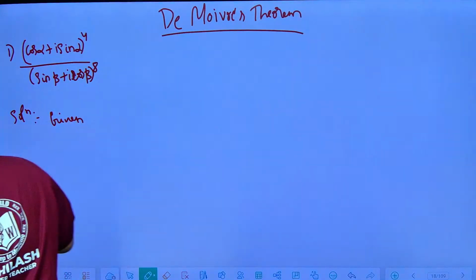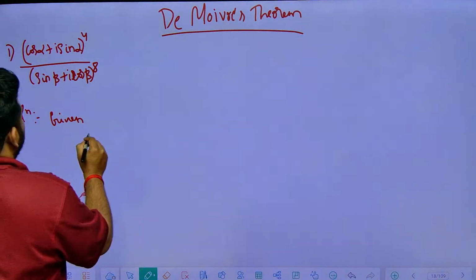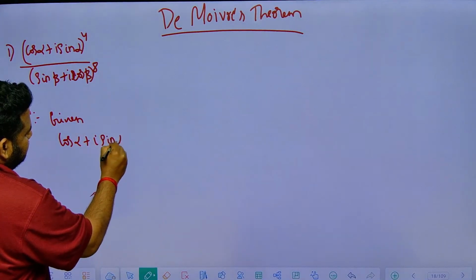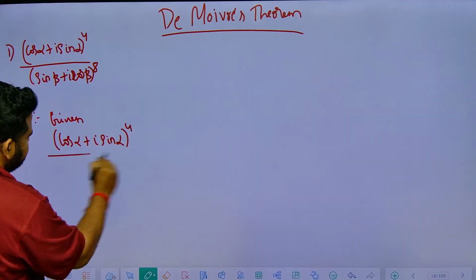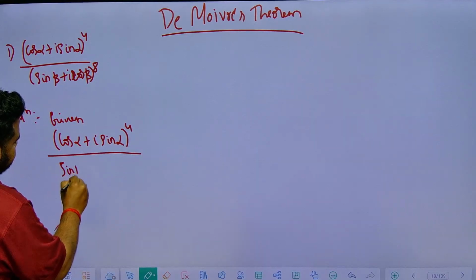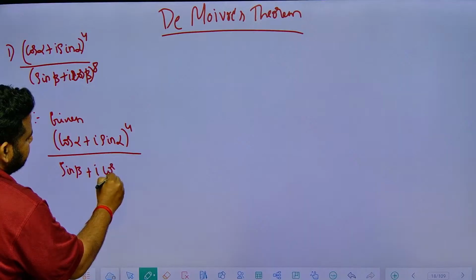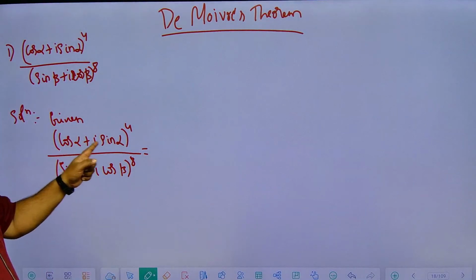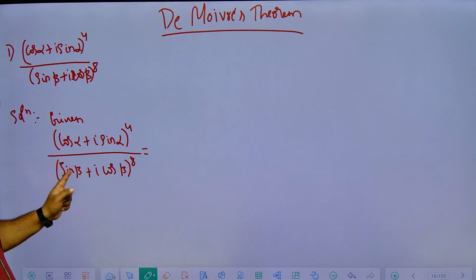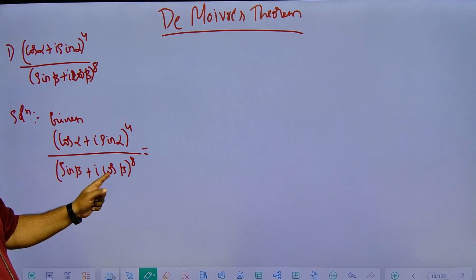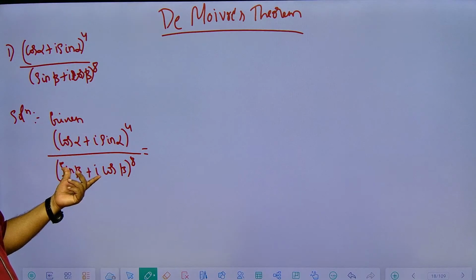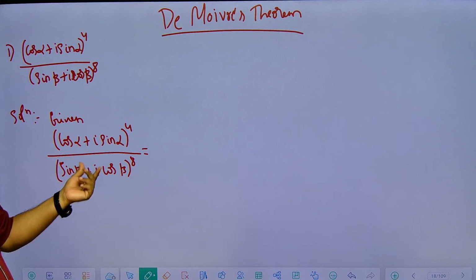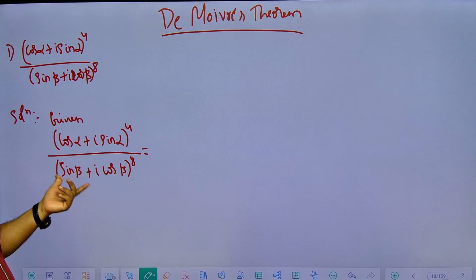Now let us take up what is given. Cos alpha plus I sin alpha to the power of 4 divided by sin beta plus I cos beta to the power of 8. See here, we are having cos alpha plus I sin alpha. Here we are having sin beta plus I cos beta. So we have to bring it to a form cos beta plus I sin beta, the standard form.